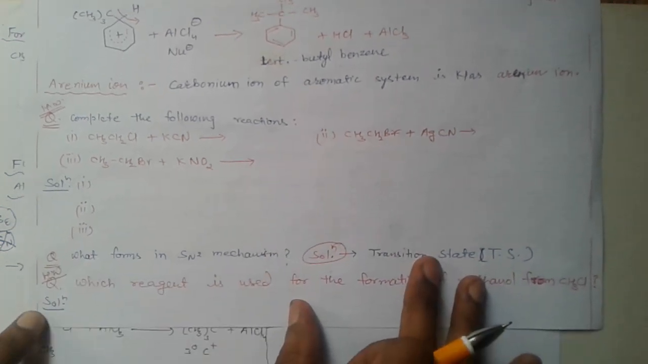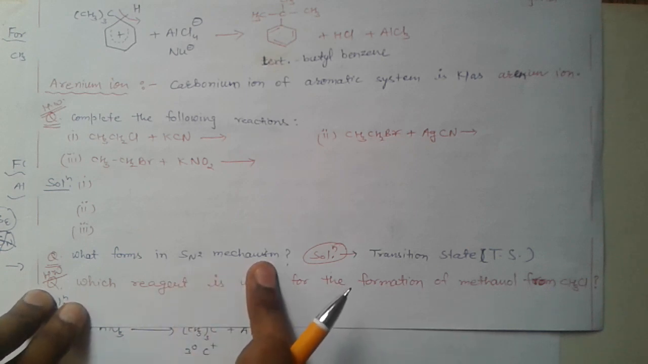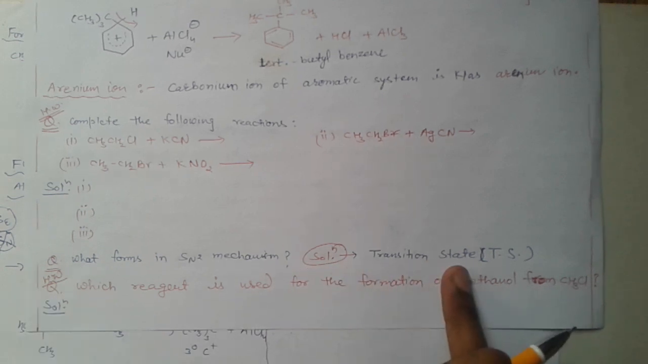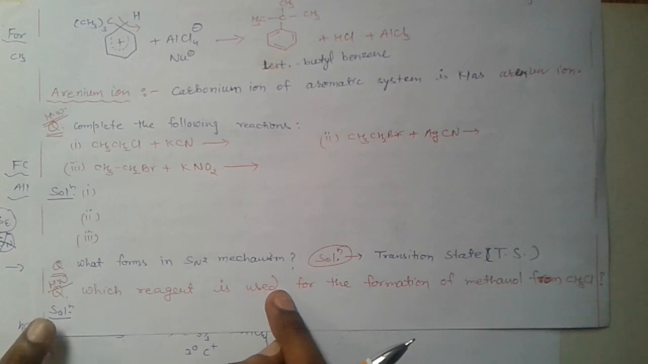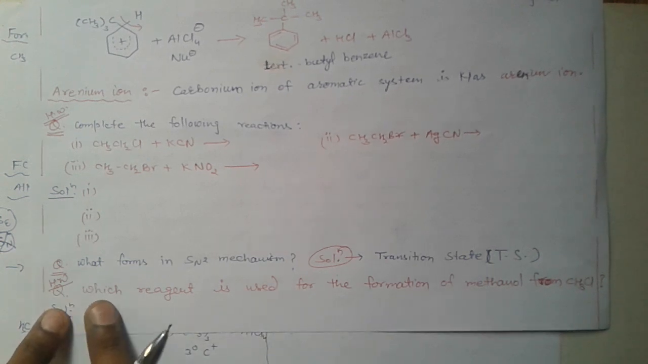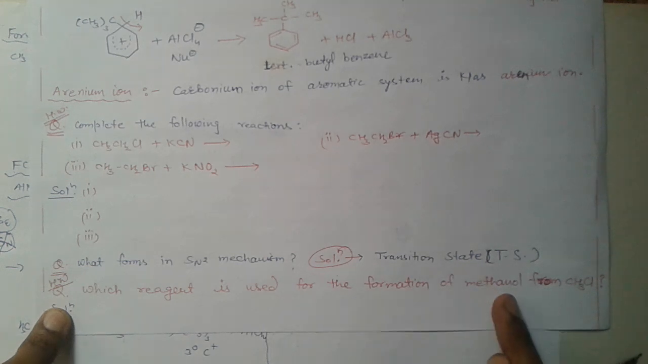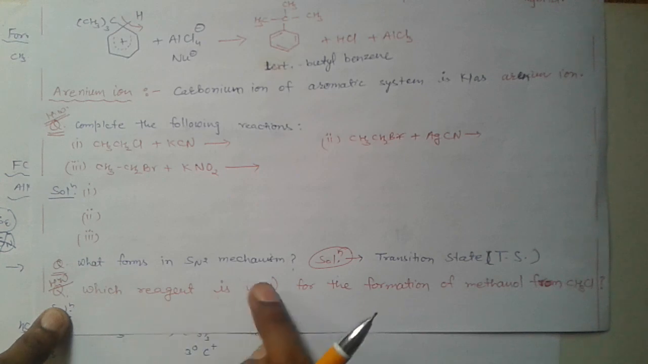Now the next question for exercise. What forms in SN2 mechanism? Important question for board examination. The answer will be transition state. We have discussed transition state in our previous class. Now the next question for homework. Which reagent is used for the formation of methanol from methyl chloride? Very important question.